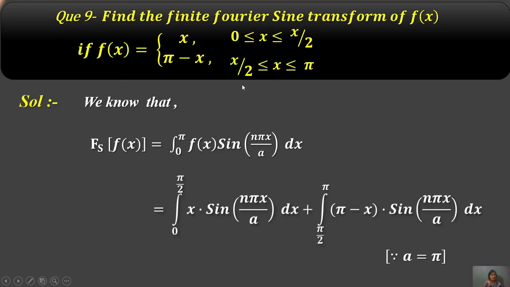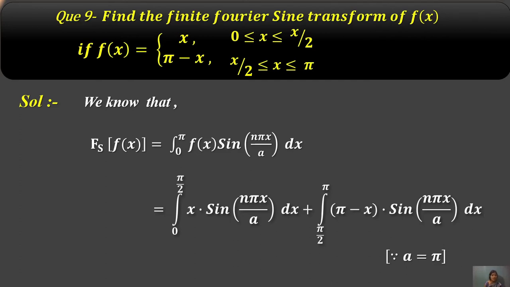First, the integral from 0 to π/2 of x times sin(nπx/a) dx, plus the integral from π/2 to π of (π − x) times sin(nπx/a) dx.